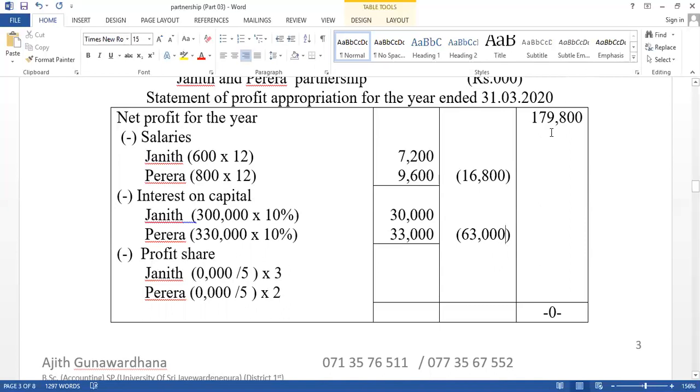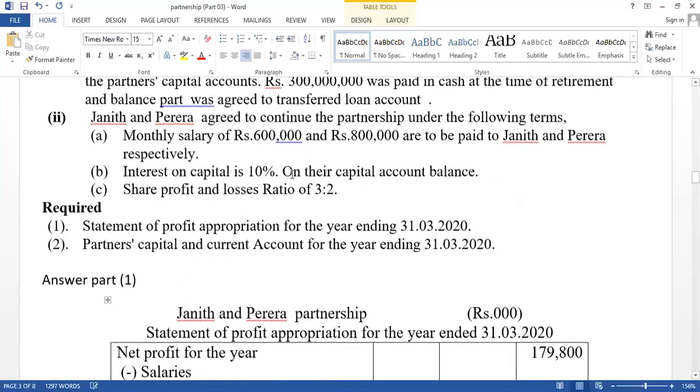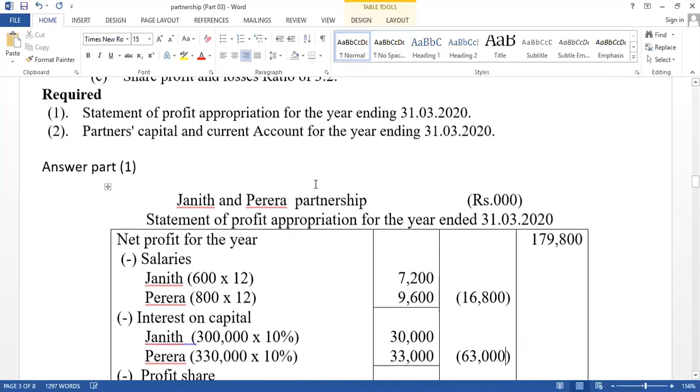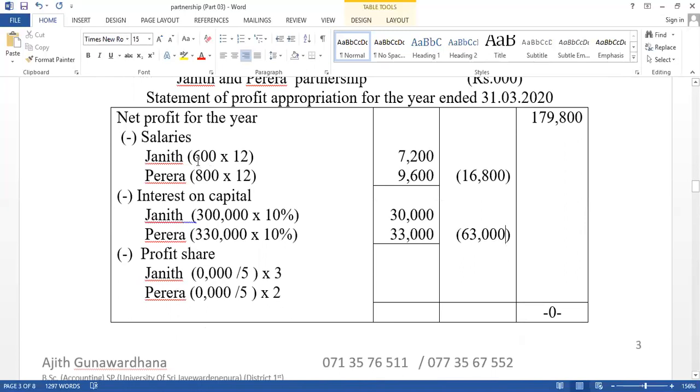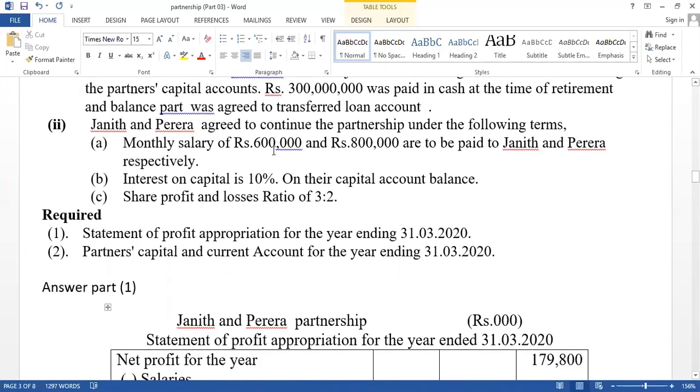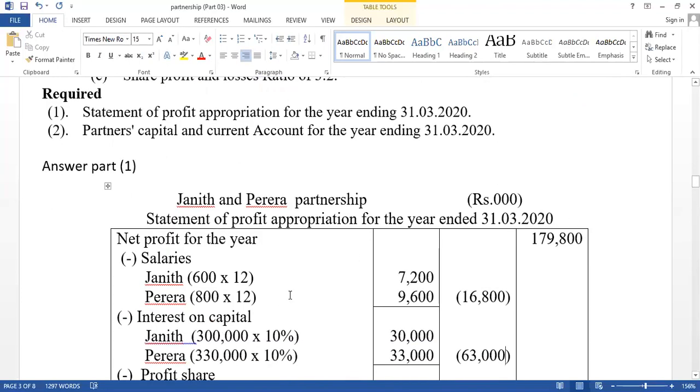What profit earned by the business, available in the trial balance, is distributed among the partners as interest on capital and salary. Think about it: the agreement gives a salary. Monthly salary is given for Janith and Pereira, therefore you have to calculate the annual salary: 600 into 12, 800 into 12. It has given the rupee value in 1,000. Therefore, this is the salary.